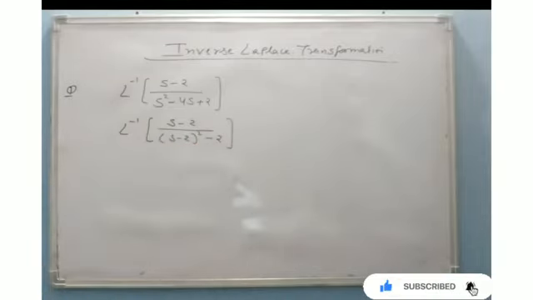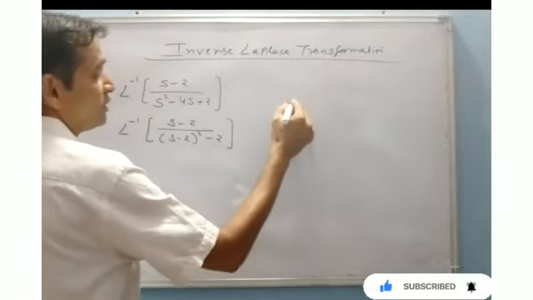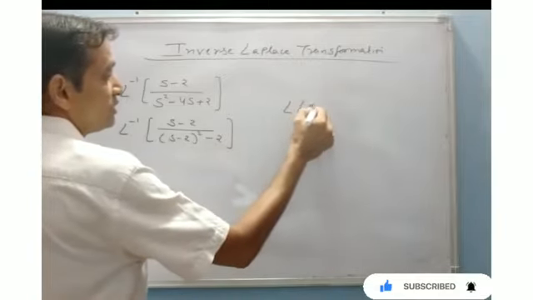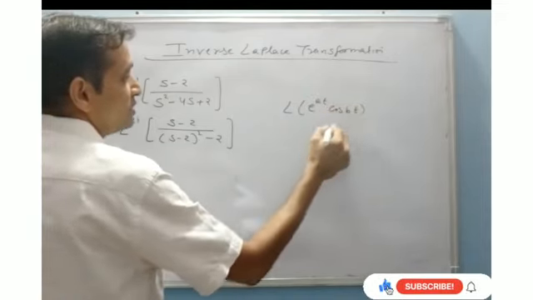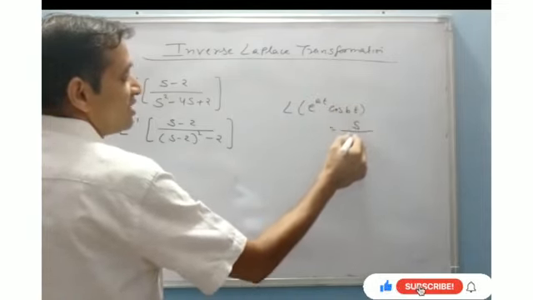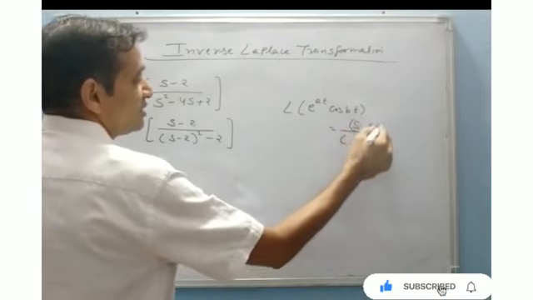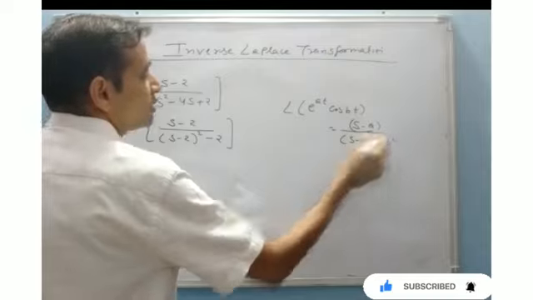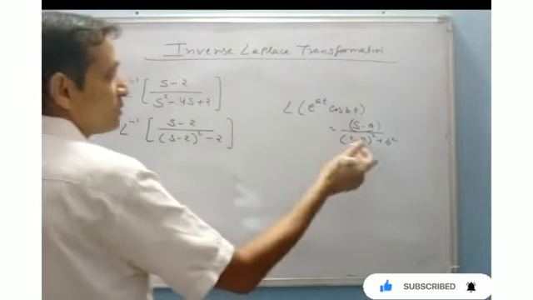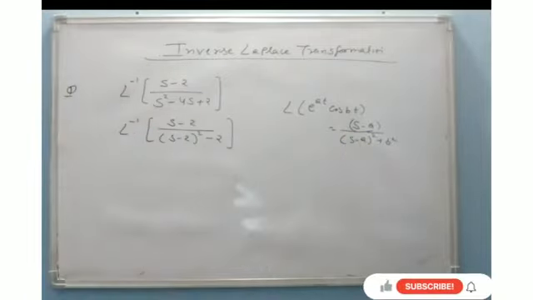Now, we have learned about the first shift. If Laplace inverse of e to the power at cross cos bt is s minus a upon s minus a whole square plus b square, for the hyperbolic it will be minus. Same here we will do.